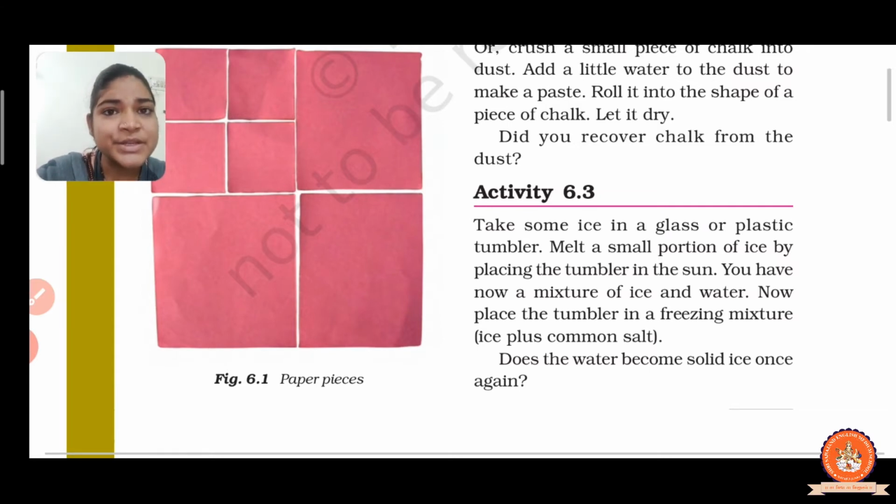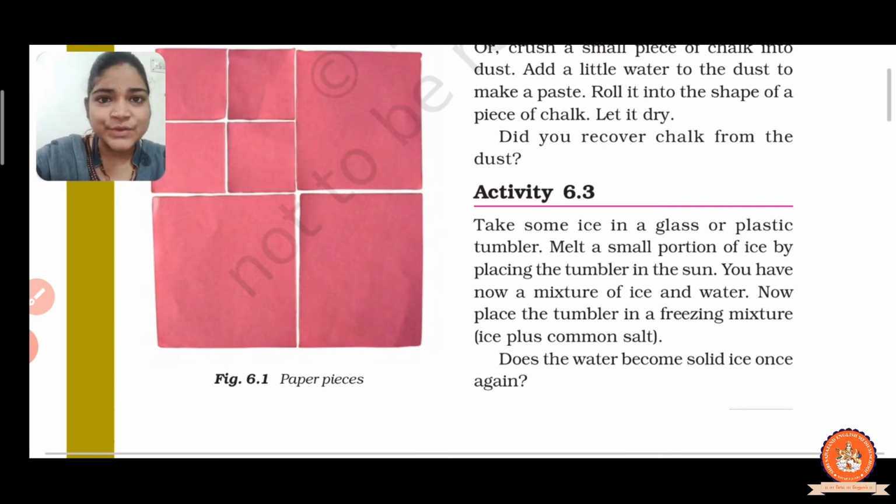Again put the glass tumbler with the mixture of ice and water in the refrigerator and observe after some time what happened. After a few minutes, we observe that the water has changed again into solid ice. It means it is a reversible physical change. So here we conclude that the change in the state of a material is a reversible change.